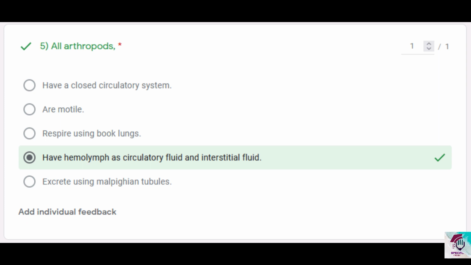Option 3, respire using book lungs. Well, book lungs are found only in the arachnids of arthropods. Arachnids means scorpions and spider-like species. So this is also incorrect.